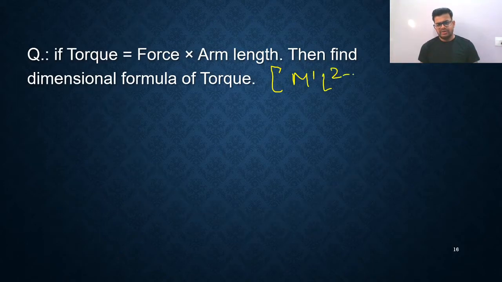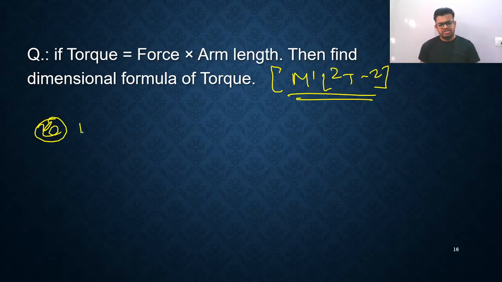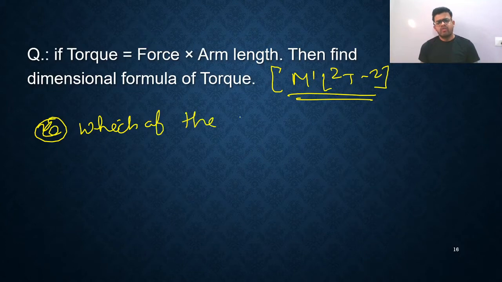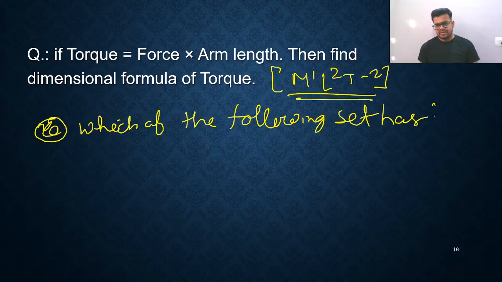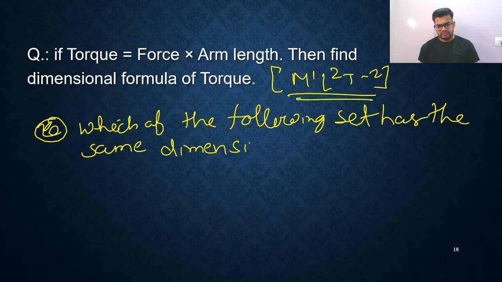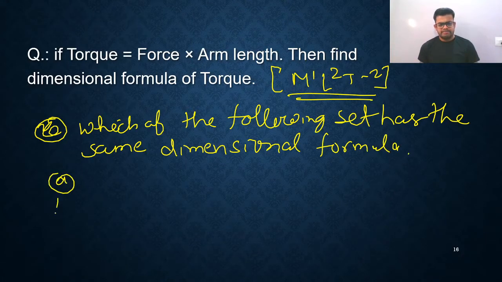M1 L2 T minus 2, right? So the question is: which of the following sets has the same dimensional formula? There are four options, A, B, C and D, in front of you.